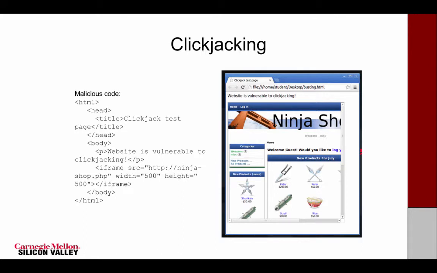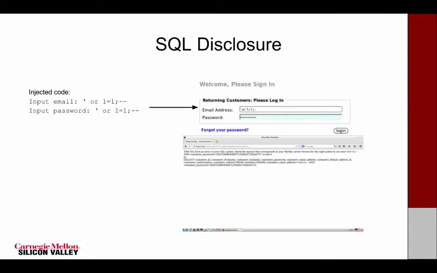The third attack that we found was clickjacking. We could embed an iframe with source of Ninja Shop. We were also successfully able to log in through this iframe. This is a really bad vulnerability, and the remediation would be to use X-Frame-Options.